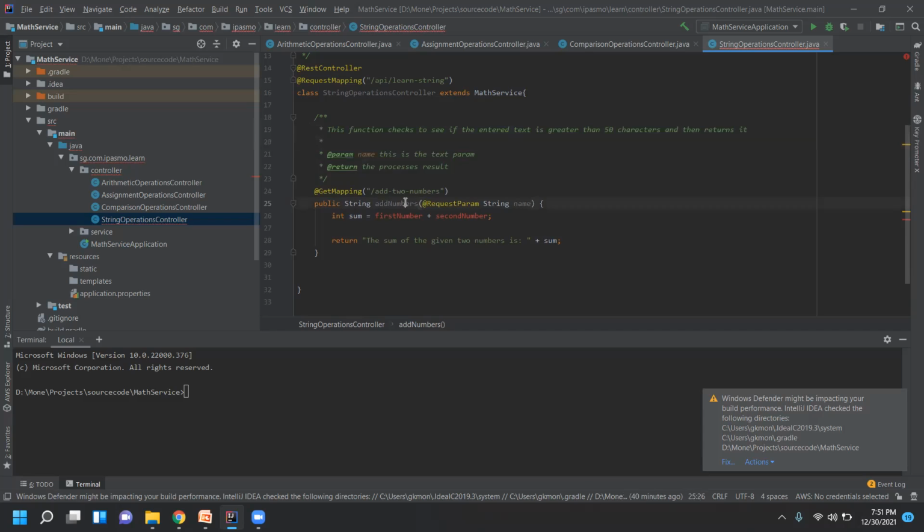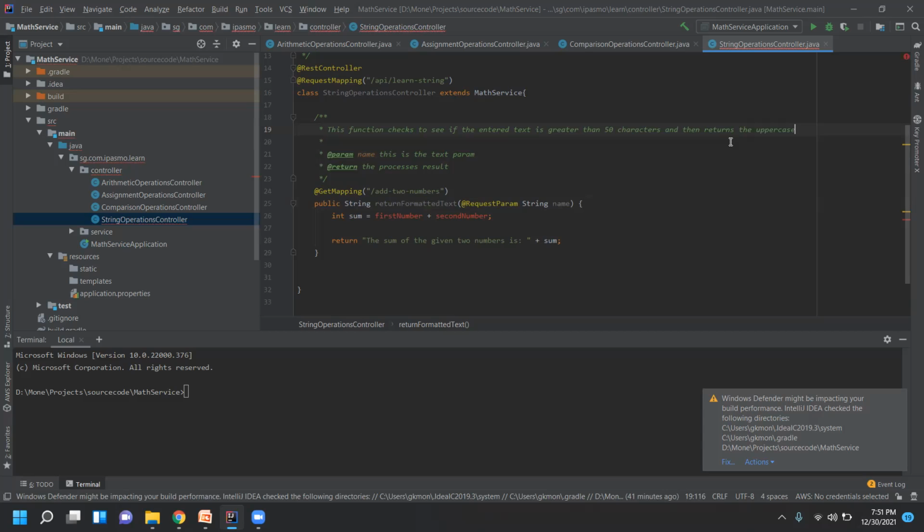So now what should be the function name? Return formatted text. We'll write formatted text, and it returns the uppercase.